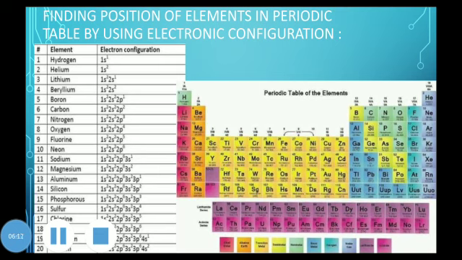Lithium, beryllium, boron and then carbon. Look at position number 6 in the periodic table. It is present at 6th number and this is C. So it is present in the second period. Okay, and next we will discuss the group number.